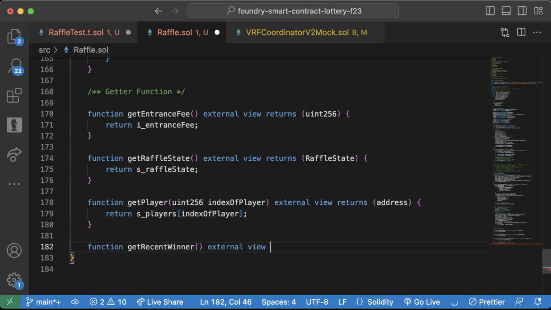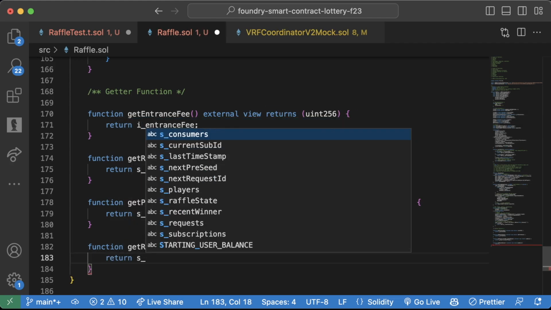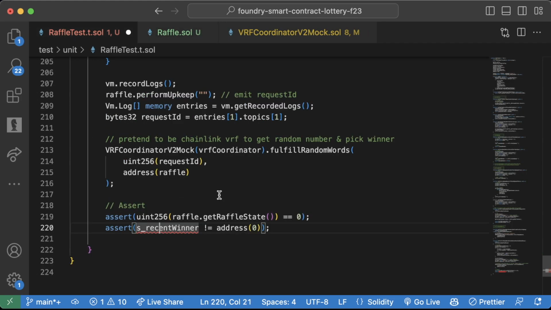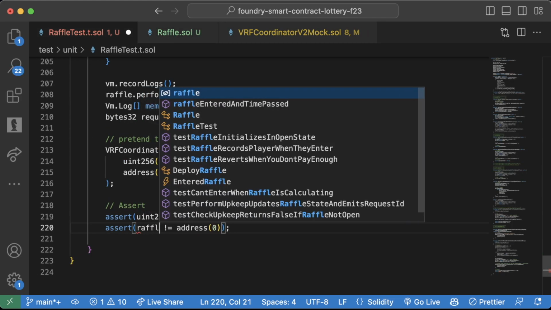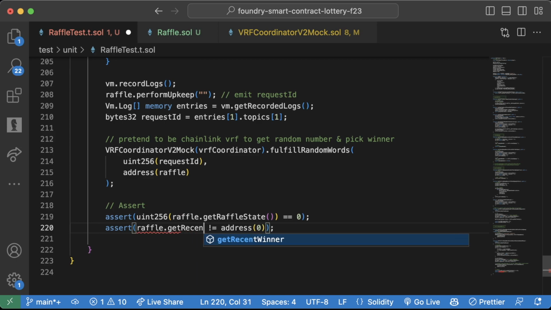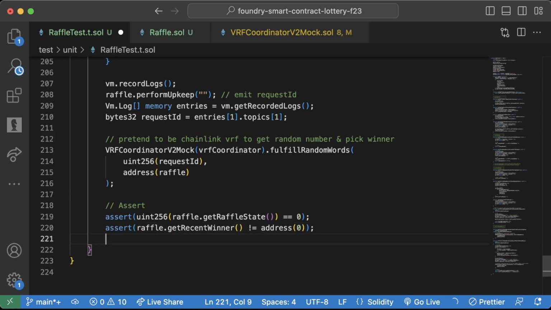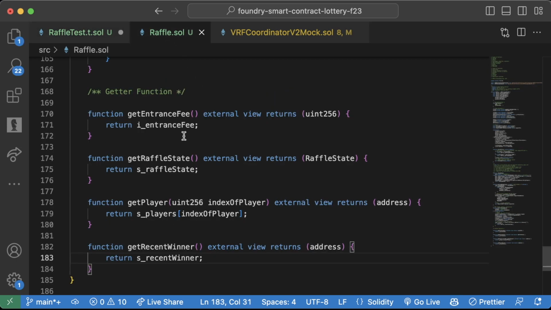External view, returns address, return s_recentWinner. Down here, we'll say raffle.getRecentWinner, like this. Okay, so we have a winner. What else do we do in here?